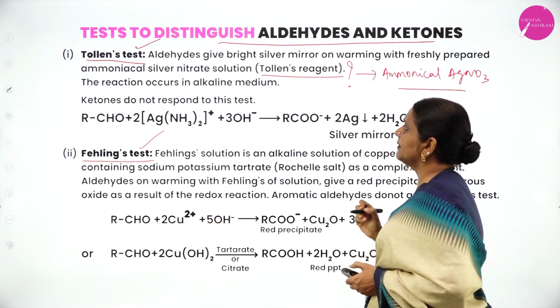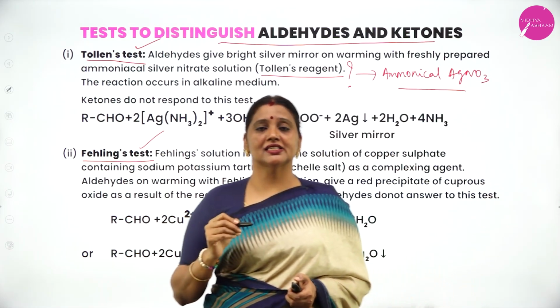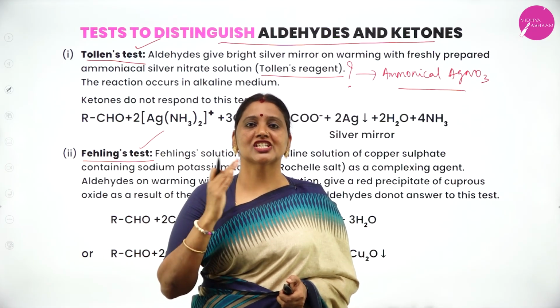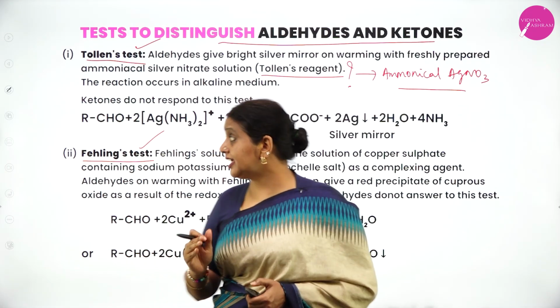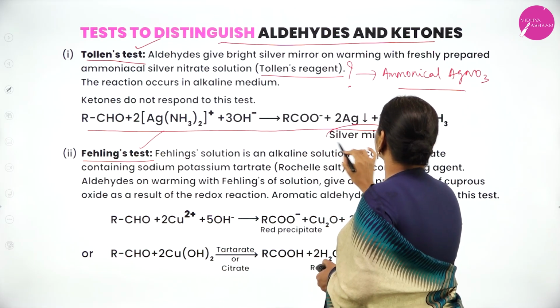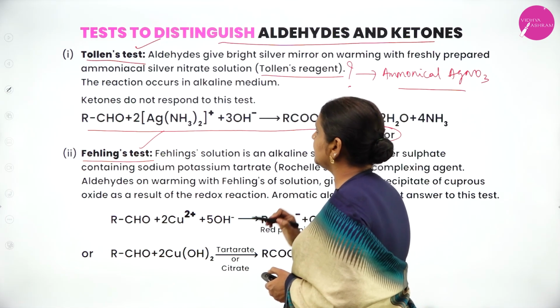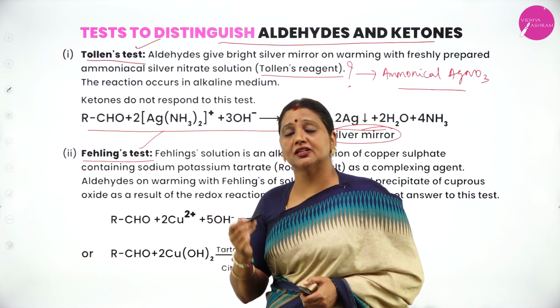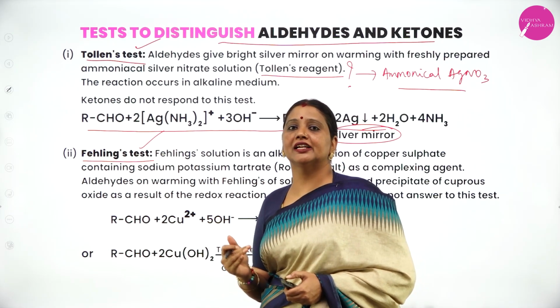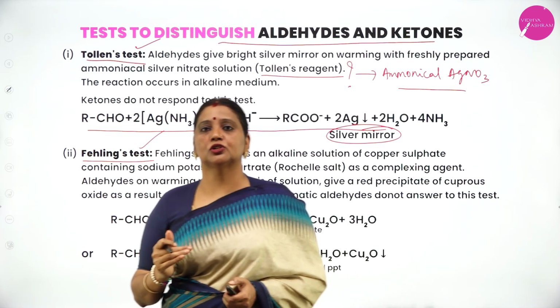What happens when aldehydes are heated with Tollens' reagent? You will get a black precipitate of silver, or a shining silver mirror. This reaction is not answered by ketones. Therefore, if you want to distinguish between aldehyde and ketone, both are heated with Tollens' reagent.